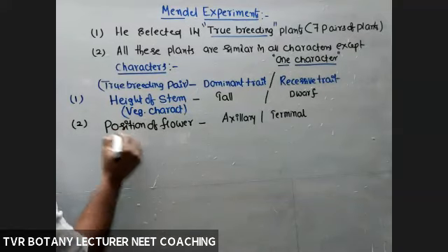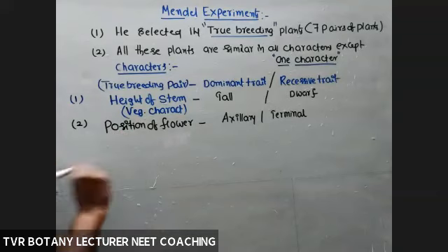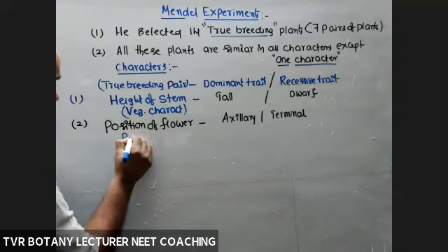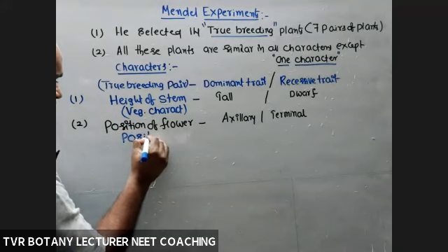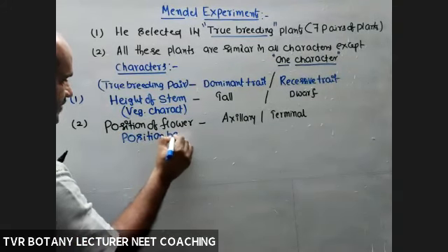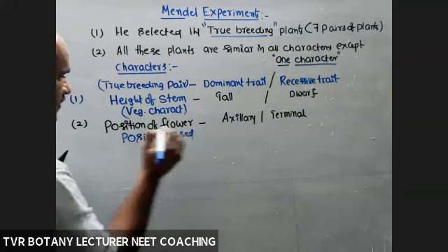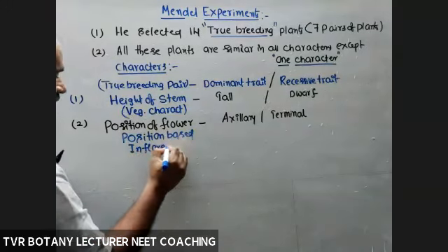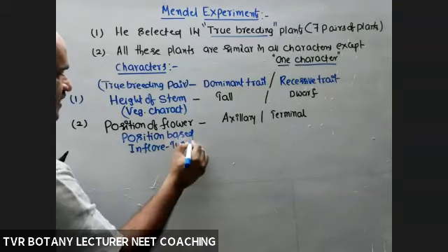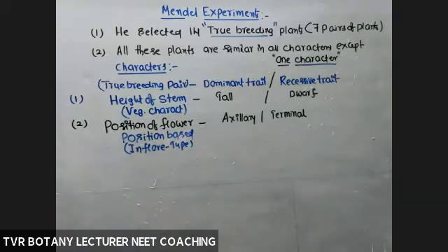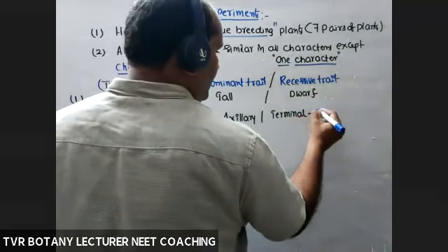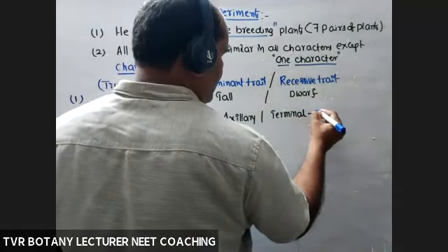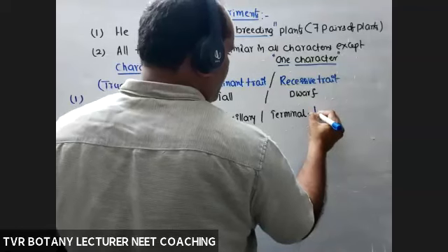So position-based inflorescence. You can write position-based inflorescence type: type of the inflorescence on the basis of position of that inflorescence. Axillary, terminal. So definitely it is a reproductive character, reproductive inflorescence, reproductive concern.